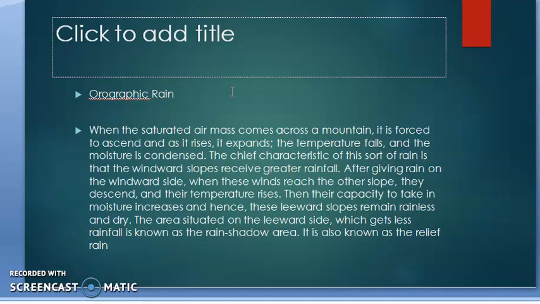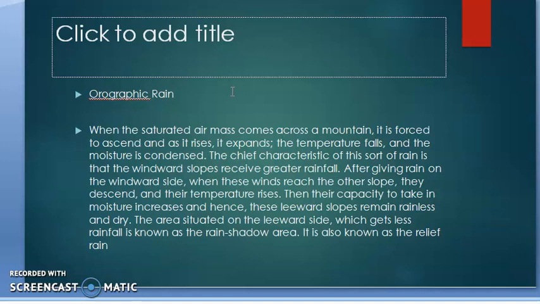And after the rainfall on the windward side, when this wind reaches the other slope of the mountain and descends, the temperature starts rising. With the rise of temperature, the capacity of the air to hold moisture also increases. So the leeward side of the mountain doesn't get any rainfall or very little rainfall. This part remains dry only.